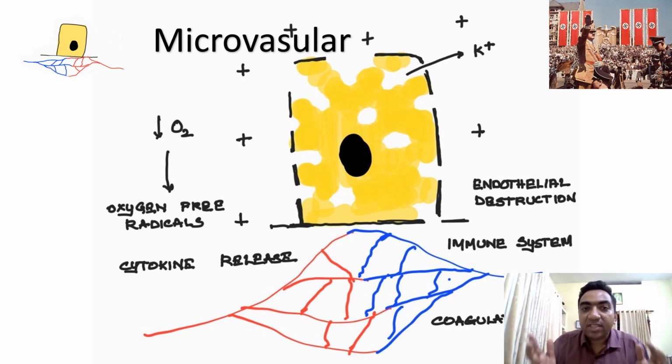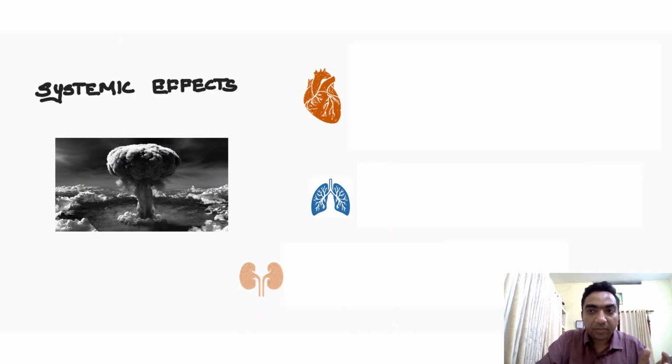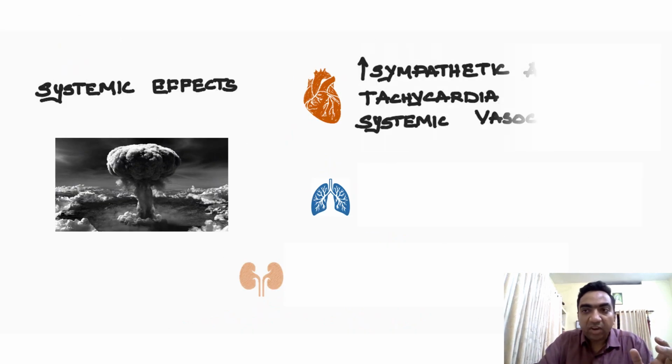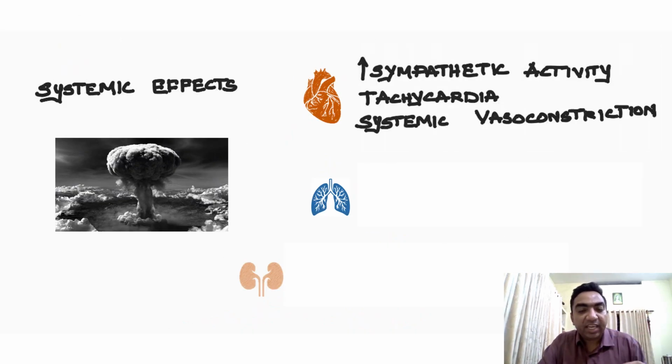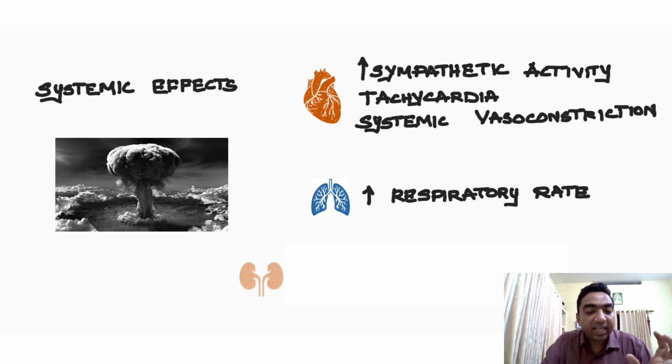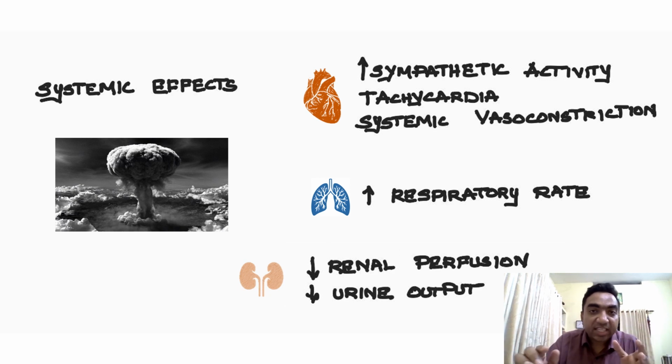So what happens in the level of organs? In heart, there will be increased sympathetic activity, tachycardia, hypotension, systemic vasoconstriction. In case of lung, there will be increased respiratory rate. And in case of kidney, there will be decreased renal perfusion and there will be decreased urine output. So all these are happening in the systemic levels. So cellular level, microvascular level, and systemic level.